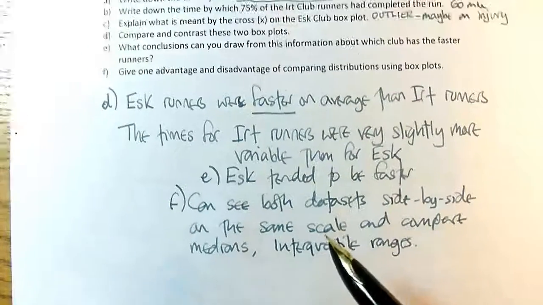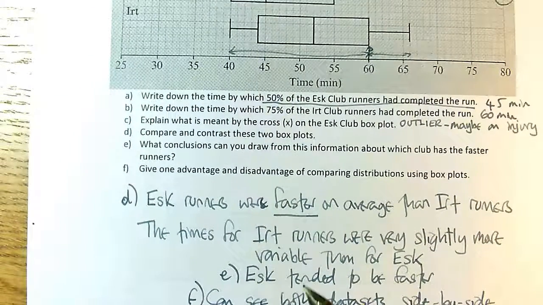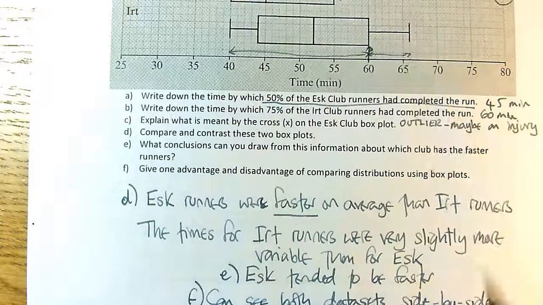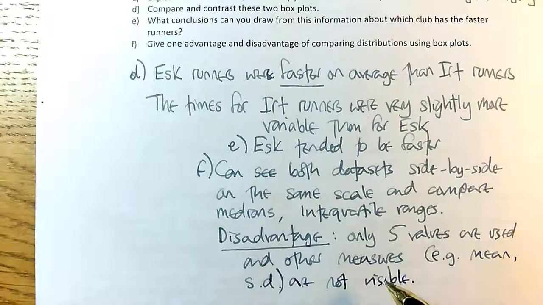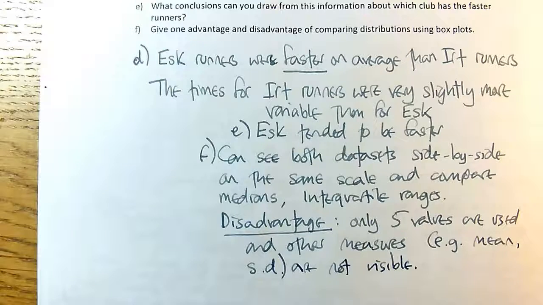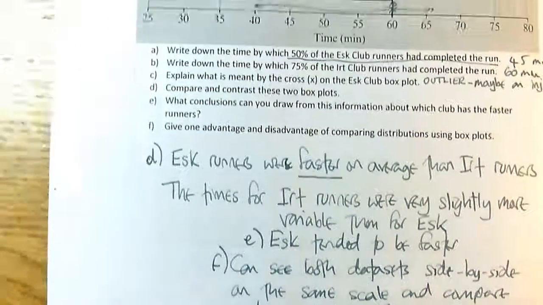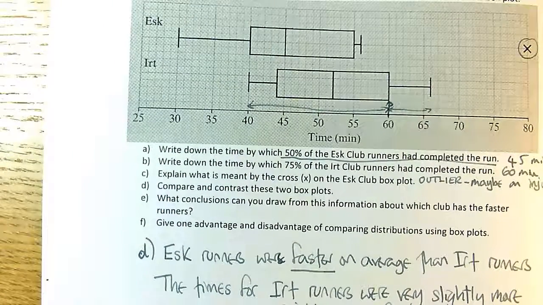Well, there are only 5 numbers shown on a box plot, of which the lowest and highest values are of questionable interest anyway. So if I wanted to do things like compare the means, well, I can't because they're not there. So only 5 values are used, and other measures such as the mean and the standard deviation are not visible. Okay, it throws away some of the data and gives you some information that hopefully is enough to be interesting.